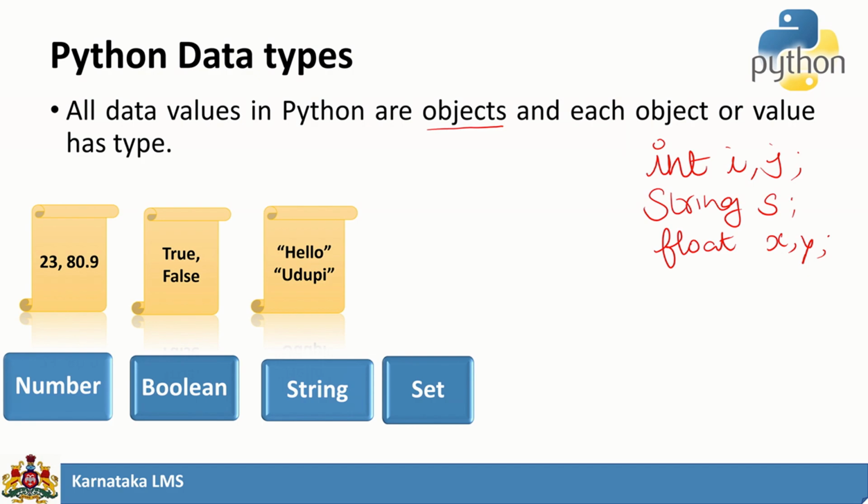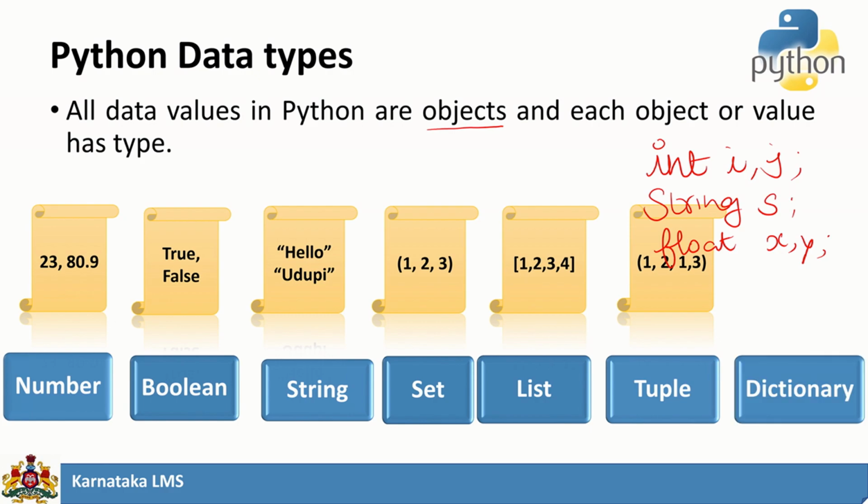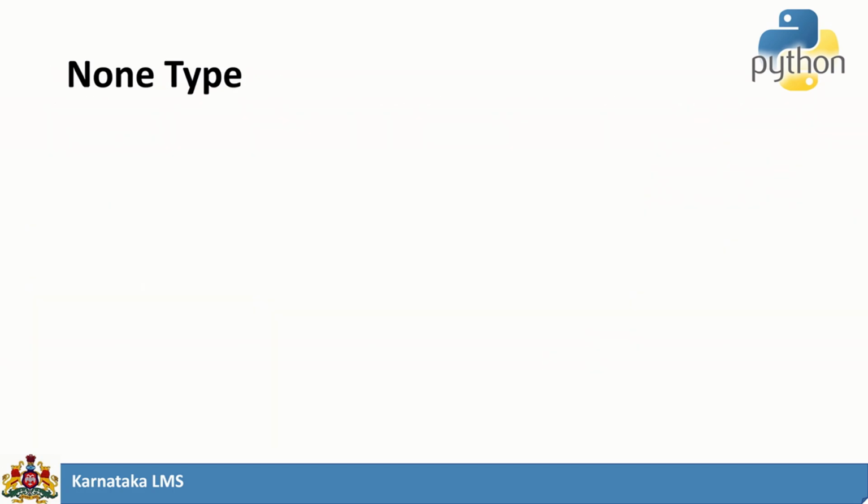Set is a special kind of data type, somewhat similar to our mathematical set. List can hold different data types; you can group different data types in a list. And we have a tuple, which is an immutable form of a list, and a dictionary. So let us see one by one.